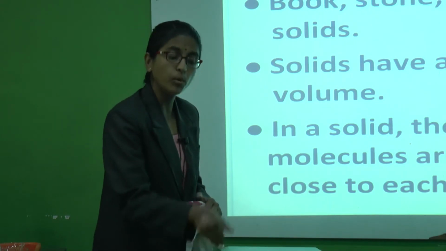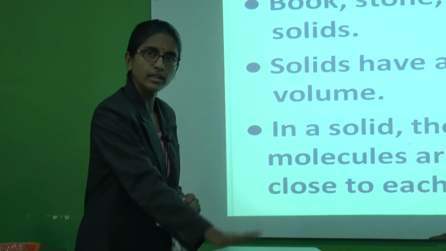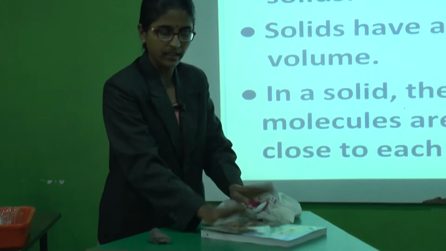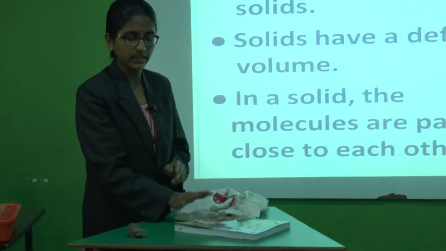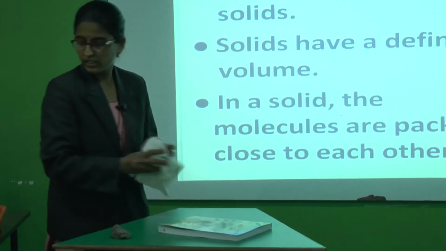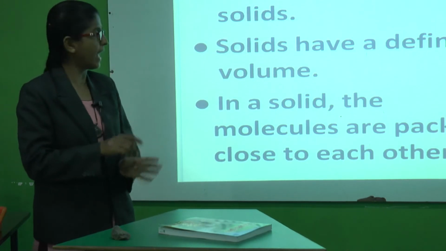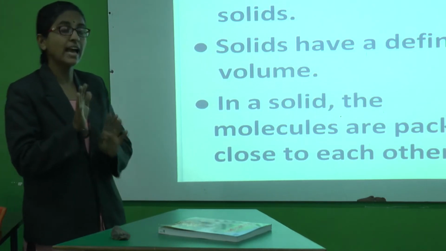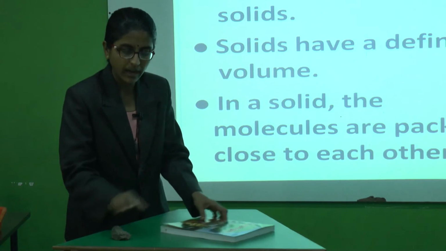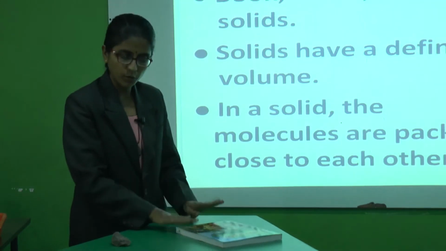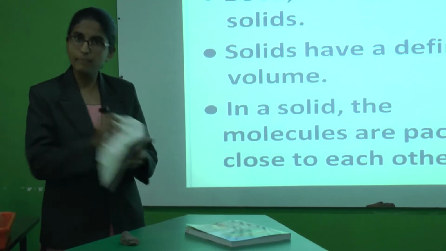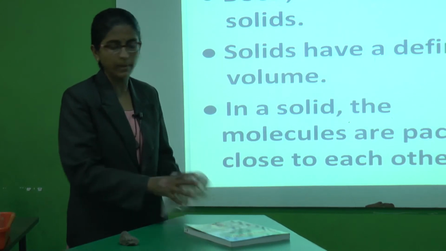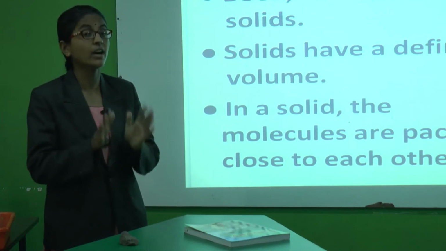If I keep the book on the table, it has the same shape. So solids have definite shape, and on the table it occupies space, even in the bag it occupies the same space, so it has definite volume.